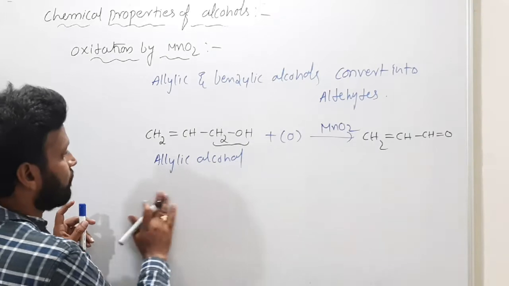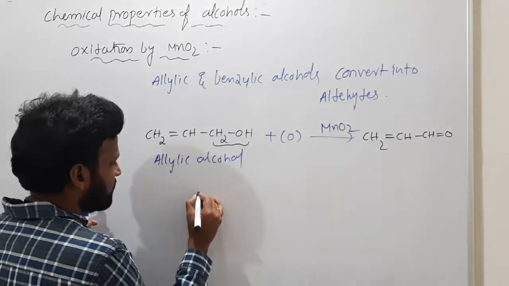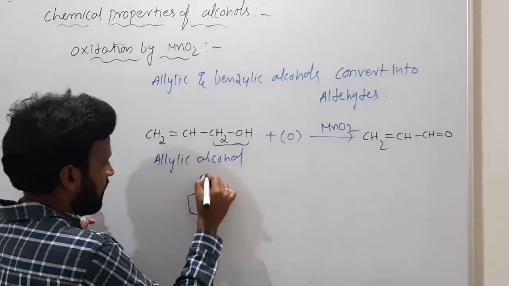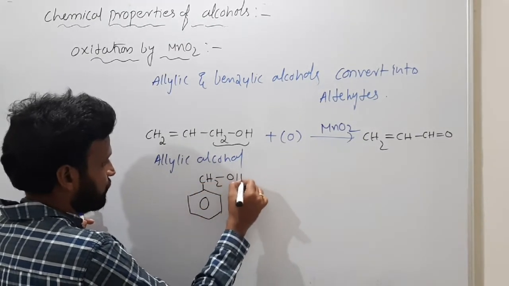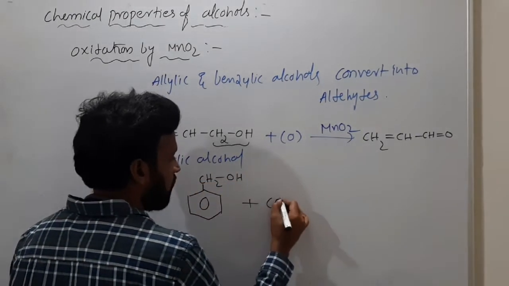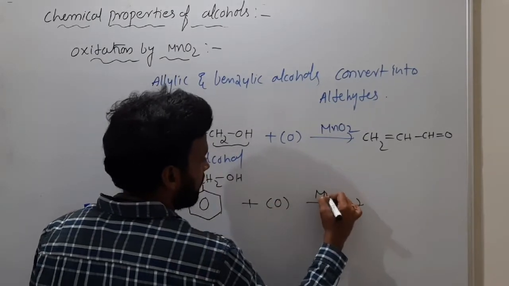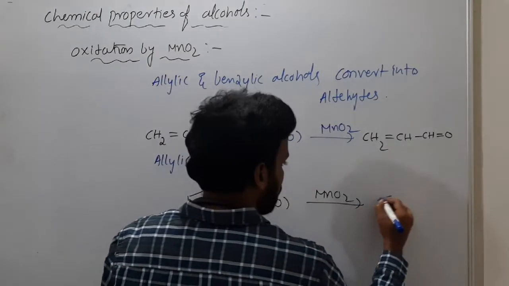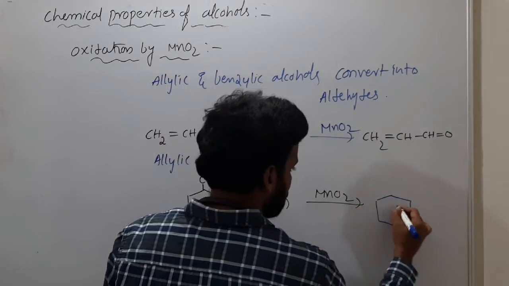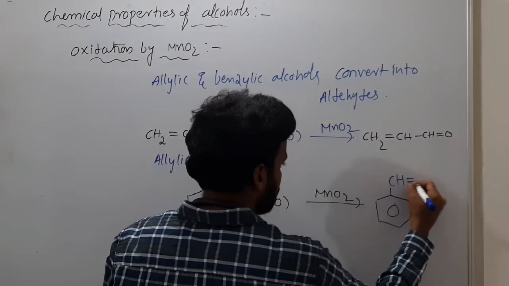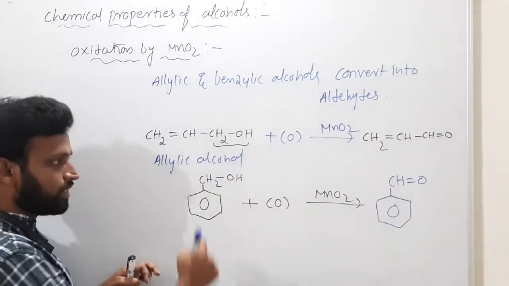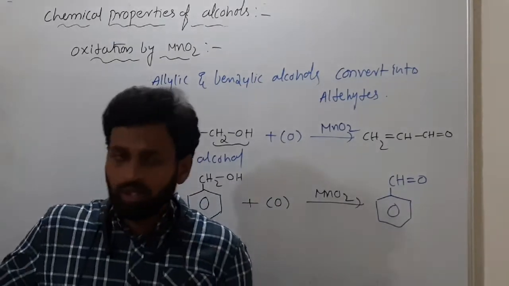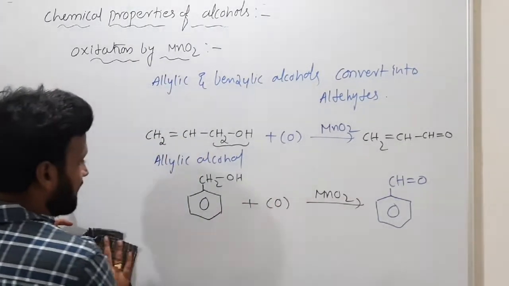Got it? So this is very important. Even use benzylic. Do you know benzyl means C6H5CH2OH? This benzyl alcohol on oxidation by MnO2, then you will get benzaldehyde, C6H5CHO, CH2OH converted to CHO like this. So these are oxidizing agents.